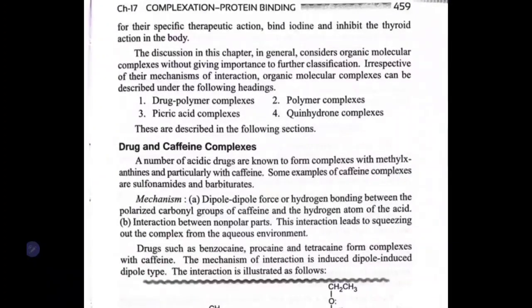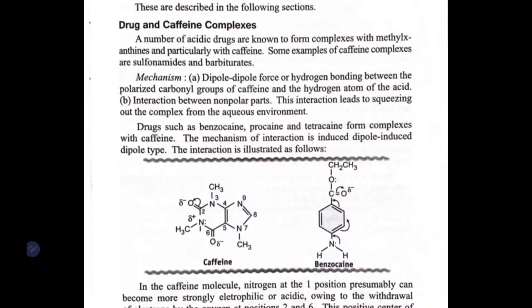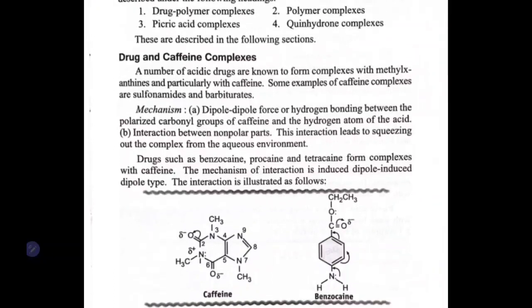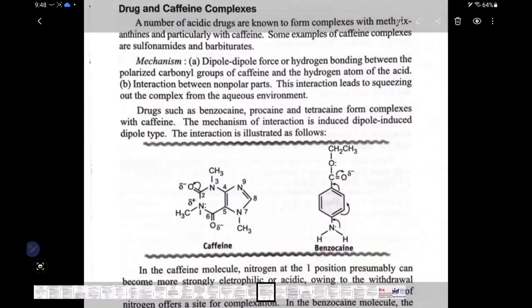Now, next. Organic molecular complexes are again classified. These are the two types of interactions that may be possible in the organic molecular complex, donor acceptor and charge transfer. They are classified into four types. First one is drug caffeine complex, then polymer complexes, then picric acid and quinhydrone. We will see the first one, the drug caffeine complex. In it, we have caffeine here, and we have benzocaine here.